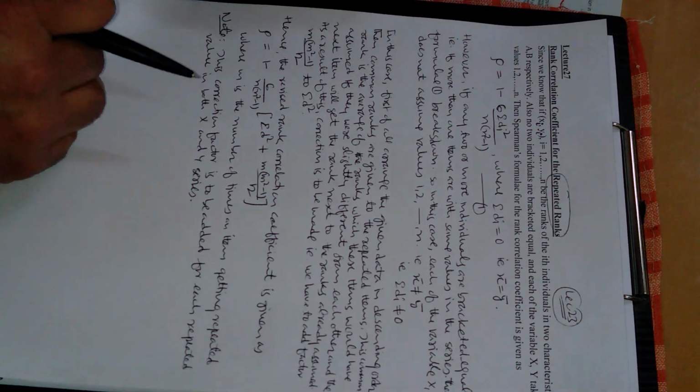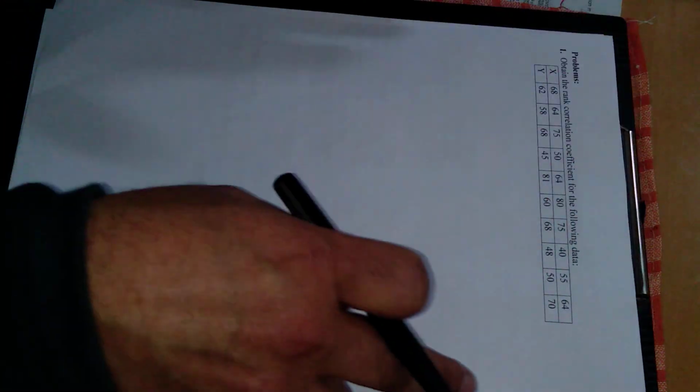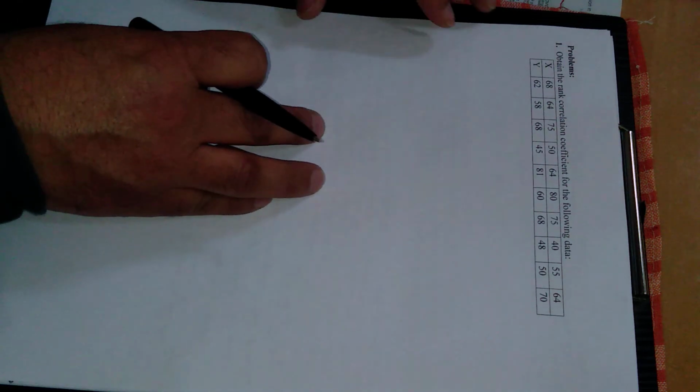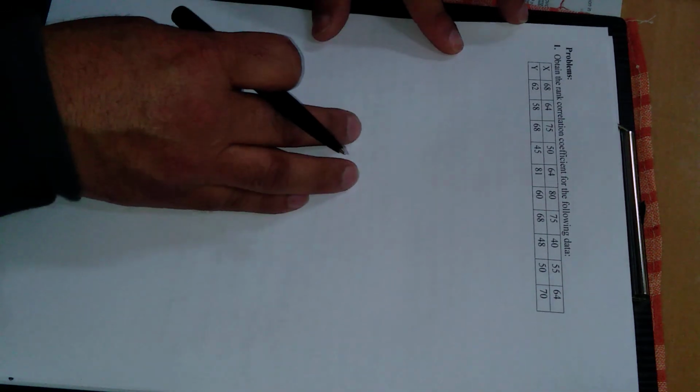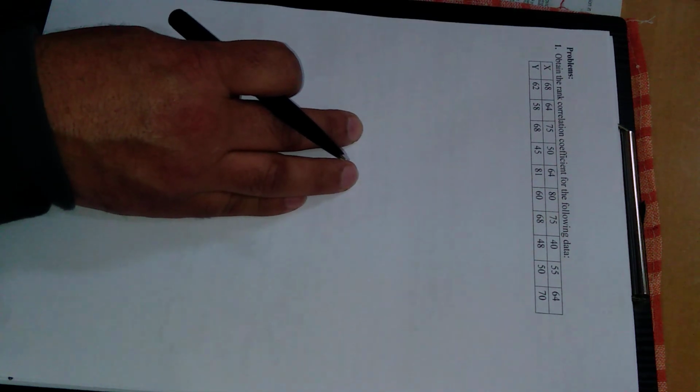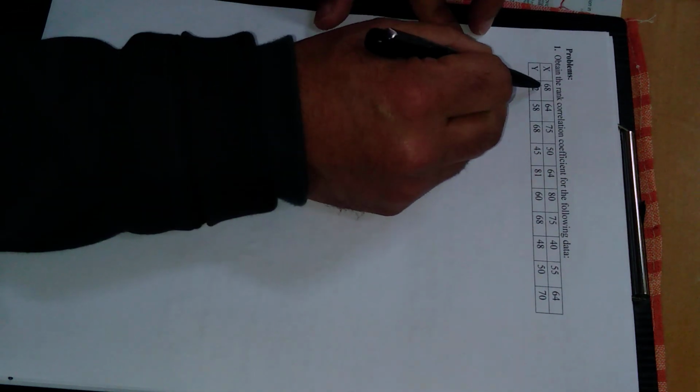So now I'm going to solve some problems of this type. The first one is this one. Obtain the rank correlation coefficient for the following data. Values of x are given and corresponding values of y are also given in this way. Solution.